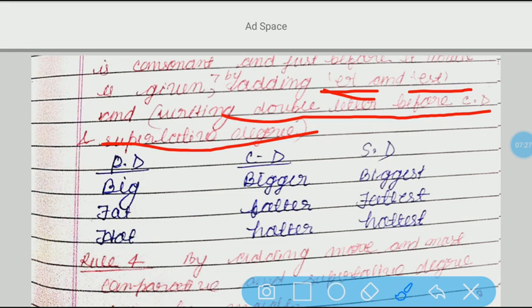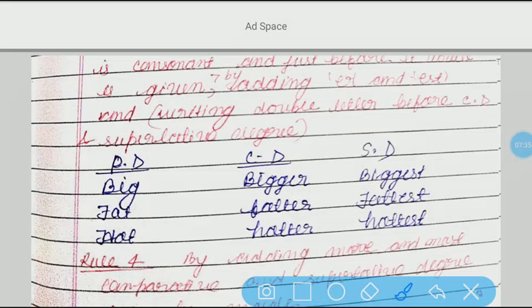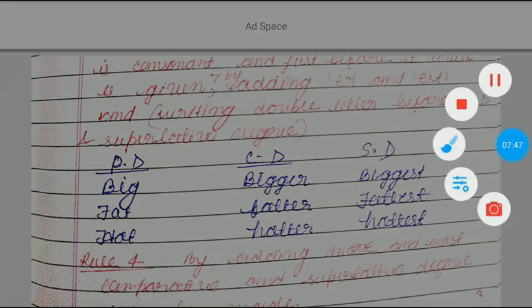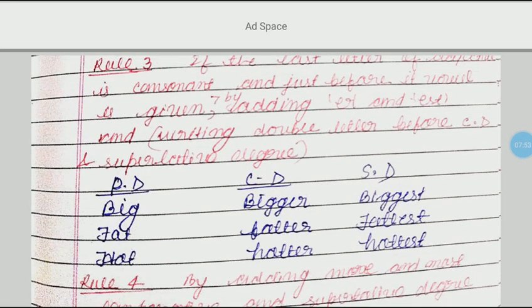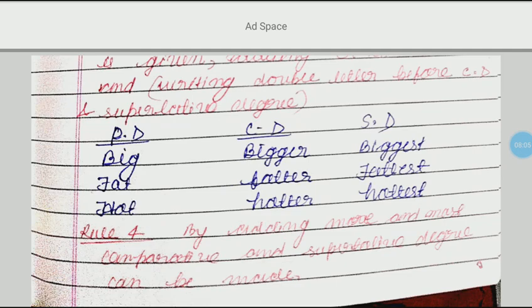For example, big. What is the last letter here? It is a consonant, and just before it a vowel is given. So when we change it into comparative degree, we write the consonant twice, and after that we add ER. What will we do here? First we double the consonant, after that we add ER to make the comparative degree, and after doubling the consonant we add EST to make the superlative degree. Alright, so it is what? Big, bigger and the biggest.